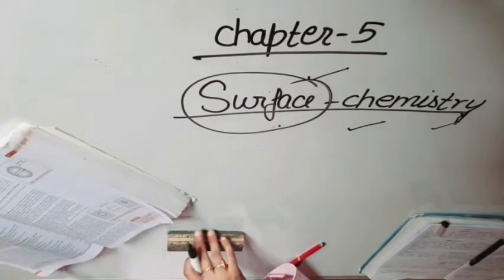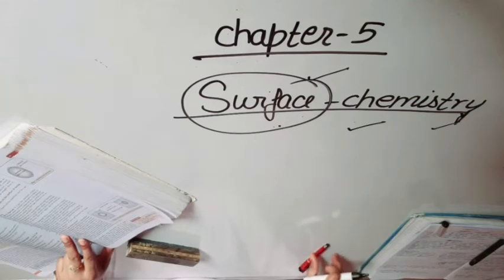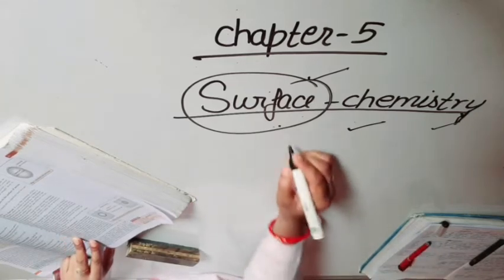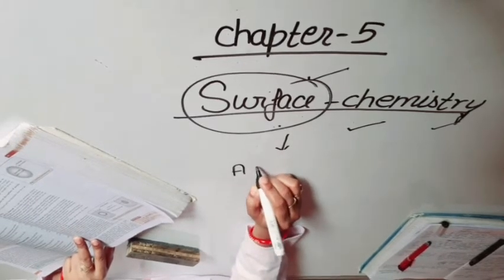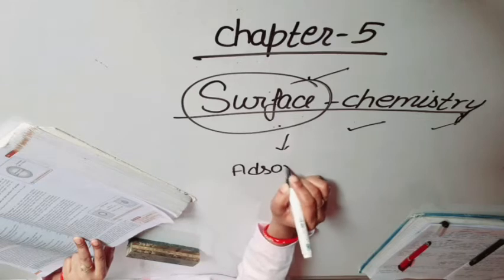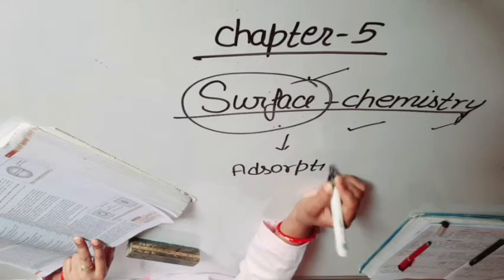Students, there are many examples of surface phenomena. If we talk about an example, first we start with the phenomenon of adsorption.